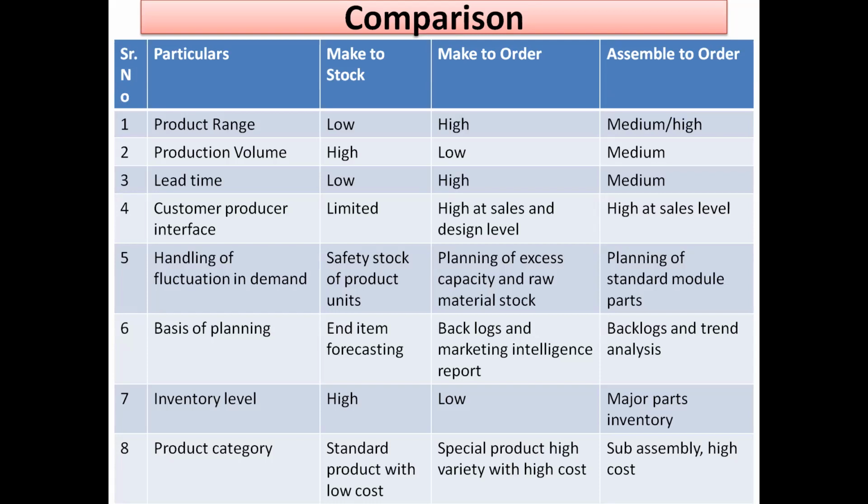Customer producer interface: make to stock, limited or none, very less. Make to order, high at sales and design level. Customer producer interface is there in make to order: at the sales level, when there is negotiation and meeting, and at the design level, it is very high. And assemble to order, at the sales level only, it is high. Handling of fluctuation in demand.